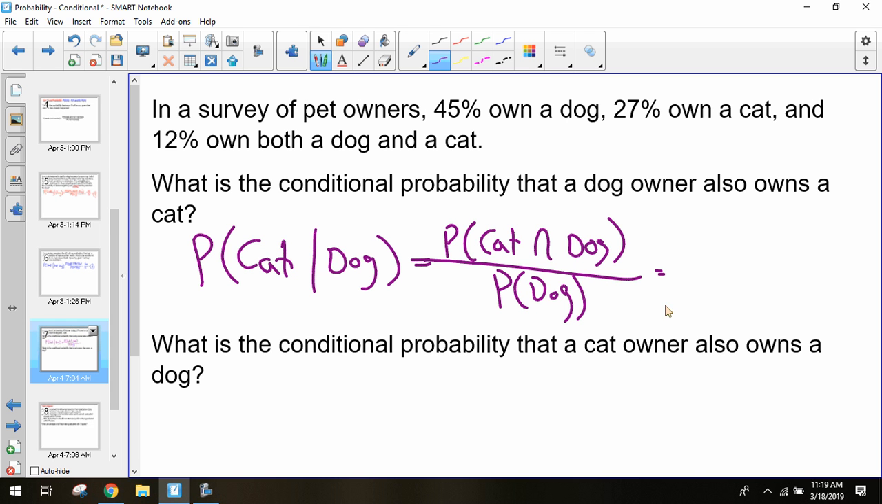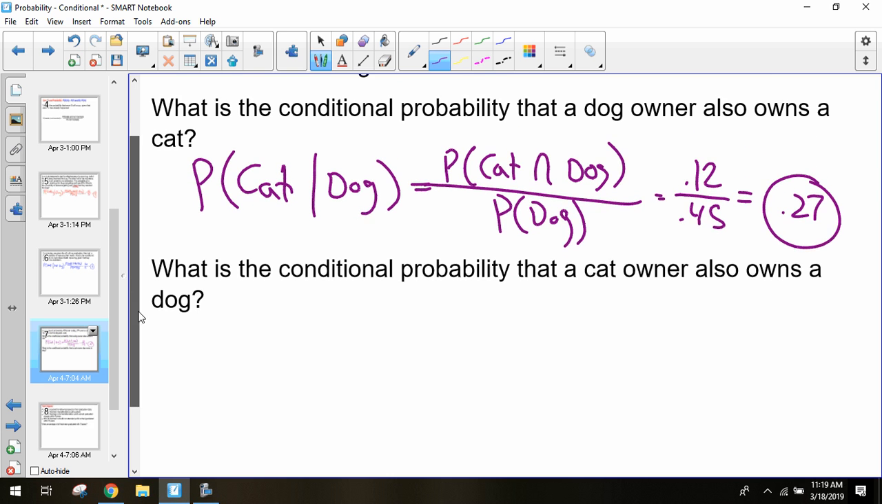So what was my probability of both? 12. My probability of my dog is 45. If we divide those two, we should get 27%, I think. That's how many cat owners there are out of our group of dog owners. 27% of all of our dog owners are actually also cat owners. Now we want to see, is this the same thing if I switch it around?